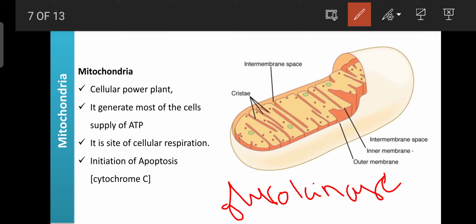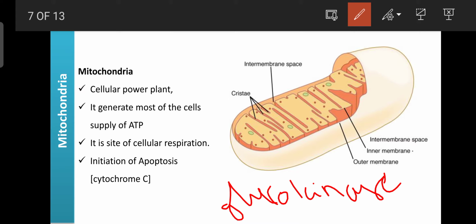Without this enzyme, glycolysis does not occur. Glycolysis is nothing but the metabolism of glucose, and the metabolism of glucose is responsible for the production of ATP. That ATP is required for the formation of proteins, development and growth of the body, and the formation of hormones and certain enzymes. So the mitochondria has a double membrane.